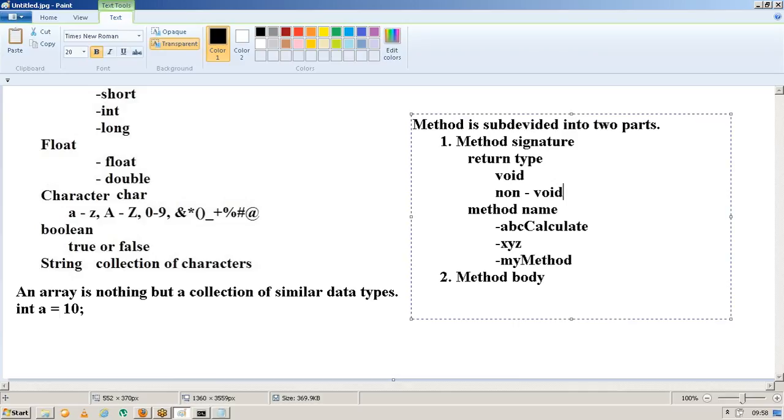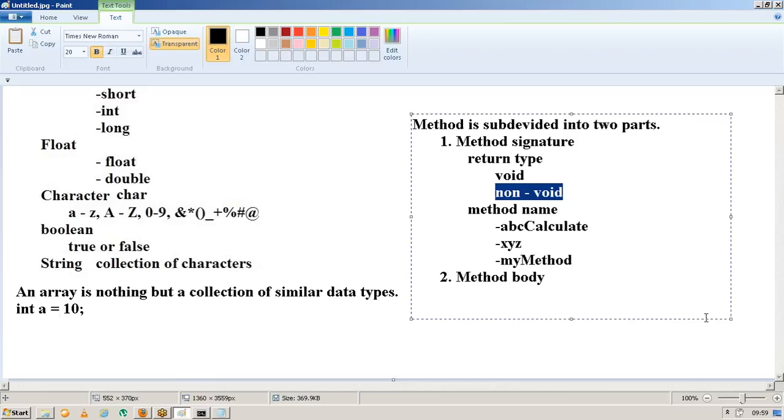Coming to return type, the return type is mainly subdivided into two parts: void and non-void. Are you vegetarian or non-vegetarian? I'm non-vegetarian. So what do you mean by non-veg? The people who don't eat meat. Shall I consider it like this: other than veg, anything will be called non-veg? Yes, other than veg, anything will be called non-veg.